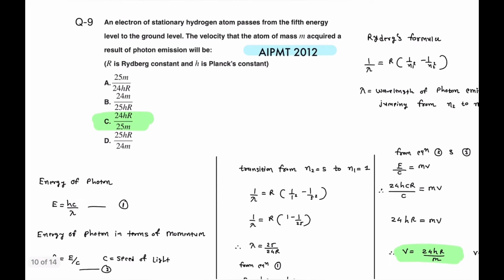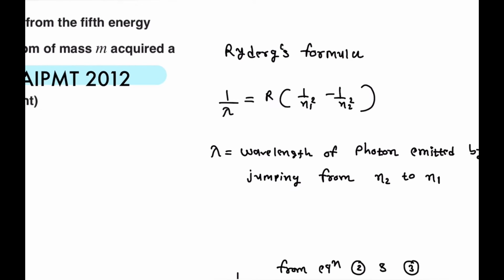Question number 9. An electron of a stationary hydrogen atom passes from the fifth energy level to the ground level. The velocity acquired by that atom of mass m as a result of photon emission will be what? This is a most important question that was asked in AIPMT 2012, where R is the Rydberg constant and h is the Planck's constant. What is Rydberg's formula?